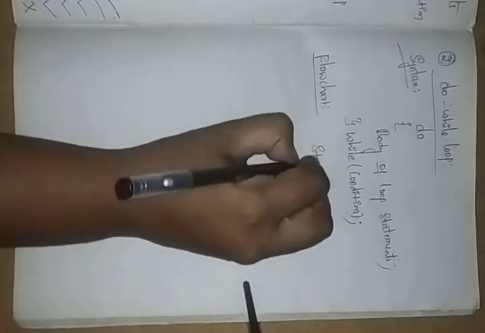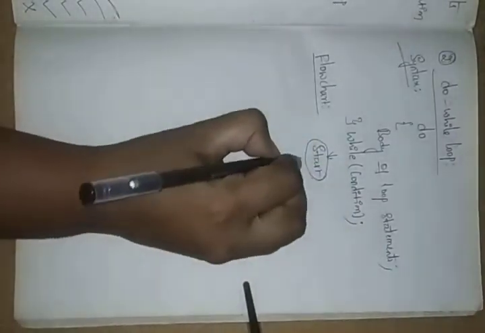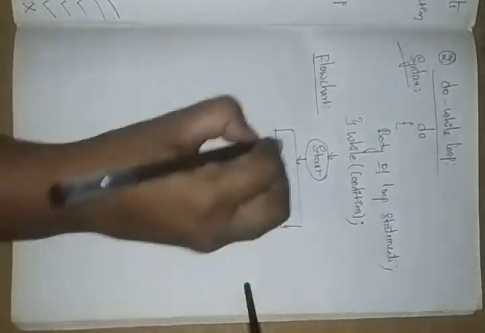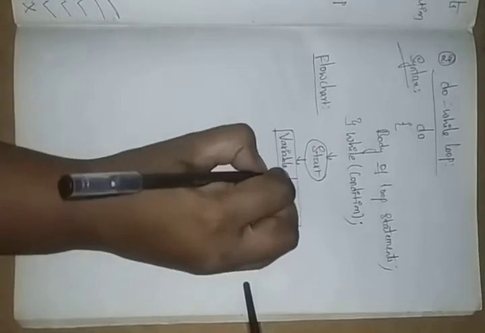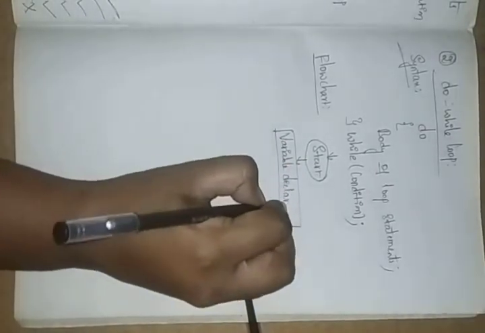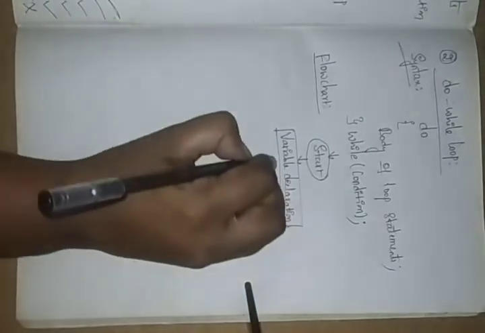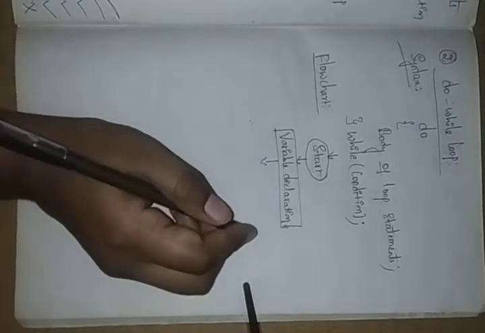Start. Variable declaration. And next here, body of the loop statements. Here we don't have any condition first. In the previous one, we gave the condition first, and after that we gave the body of the statements.